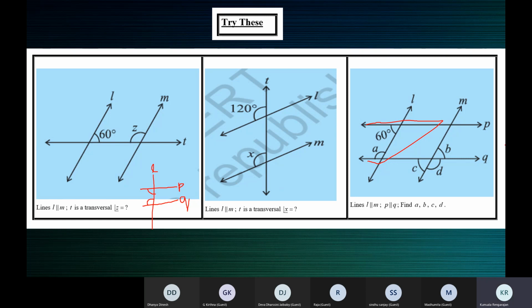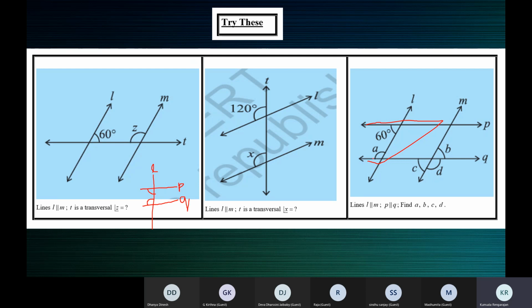Now you can see that angles B, C and D are sticking to the transversal M. So this is what is very important: identifying which two parallel lines and transversal you are looking at. Don't look at all the four lines.